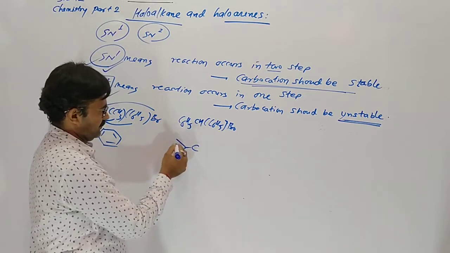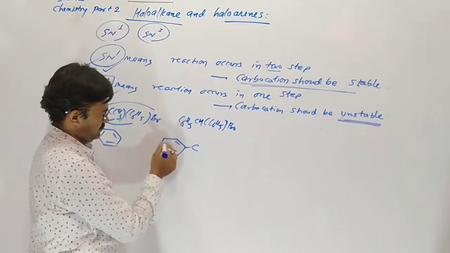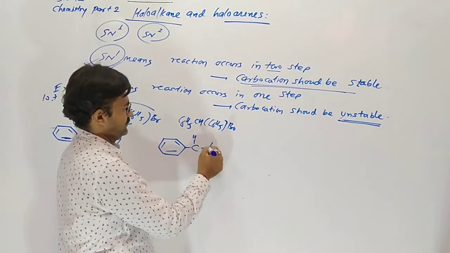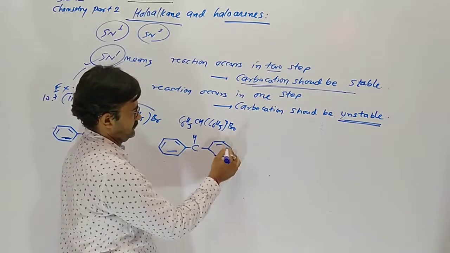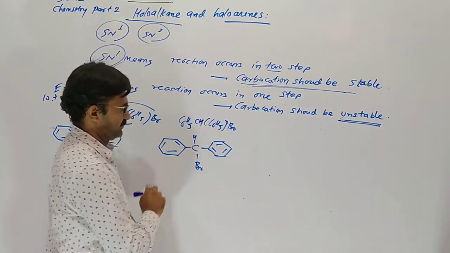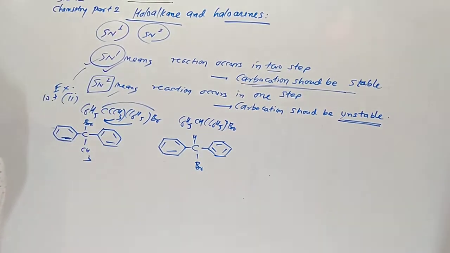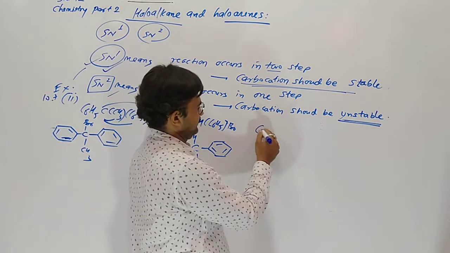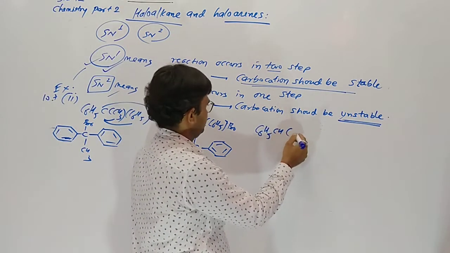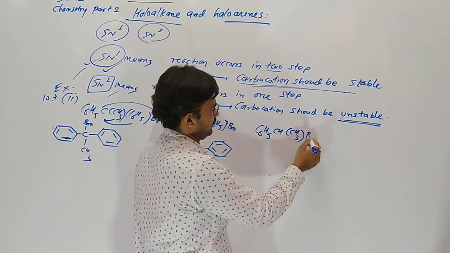On this carbon CH and Br. Understood? Then third one is C6H5CH CH3Br.